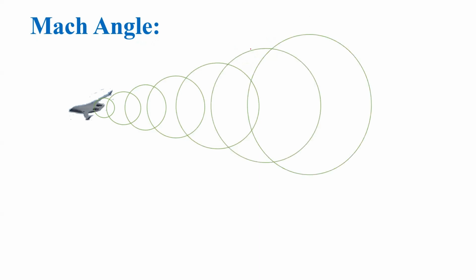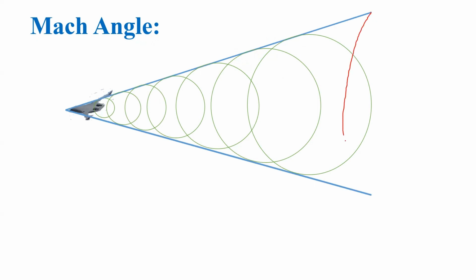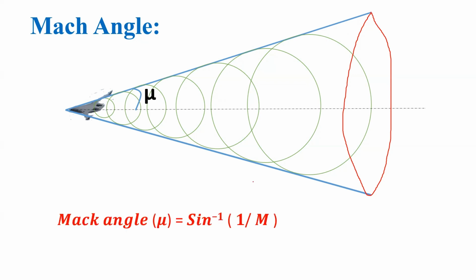Now, if you draw a common tangent to all these wavefronts, they will form one cone here. This is the cone formed by the common tangents drawn to these wavefronts. The semi-vertex angle of this cone is known as the Mach angle. It is represented by mu. Mach angle mu equals sin inverse of 1 by M.